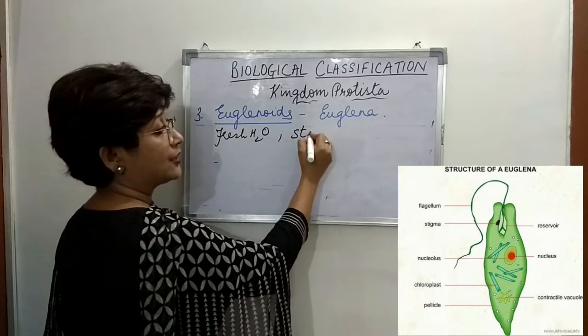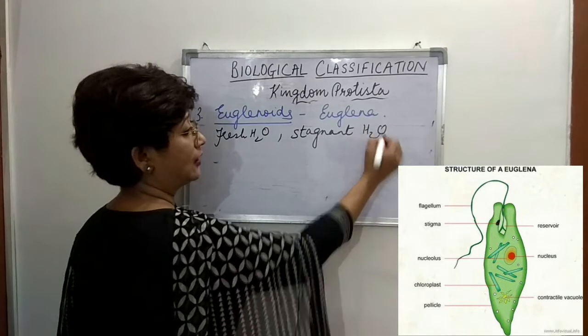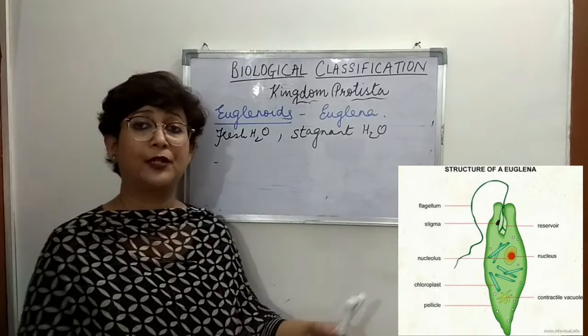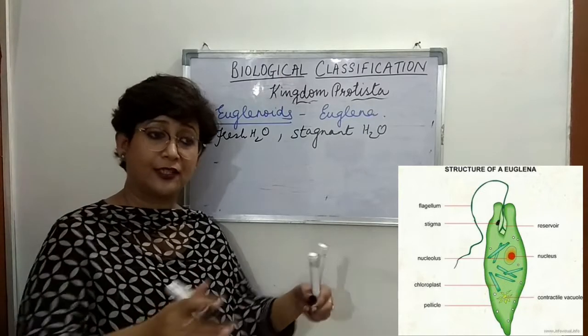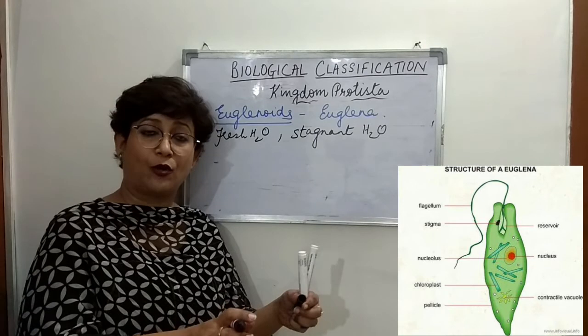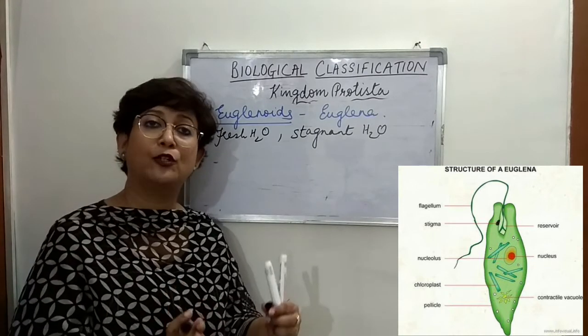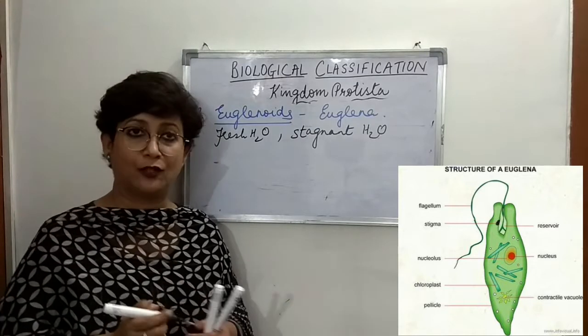also in stagnant water. What is stagnant water? Water, like for example, if there is a ditch, right, and when it rains, the ditch gets filled with water and it remains like this for a long time. So the water is not able to flow or move, right? So it remains over there. So that is stagnant water, right?